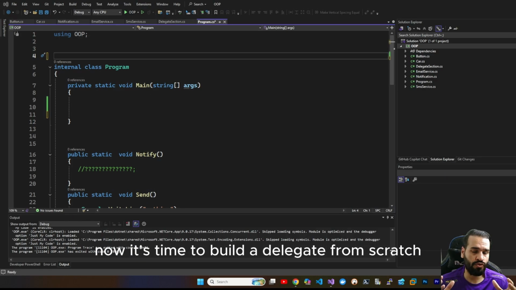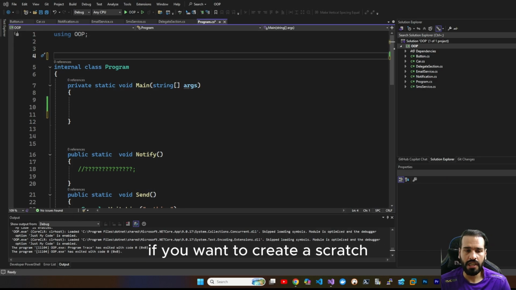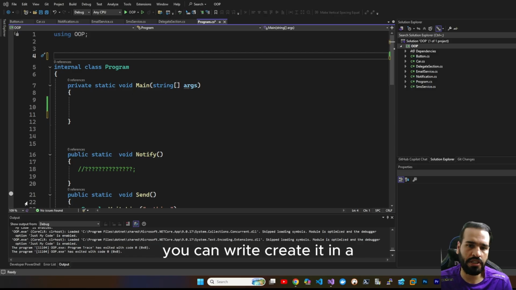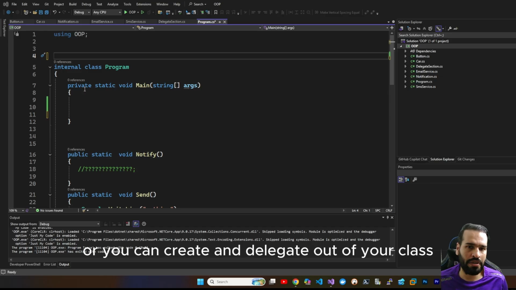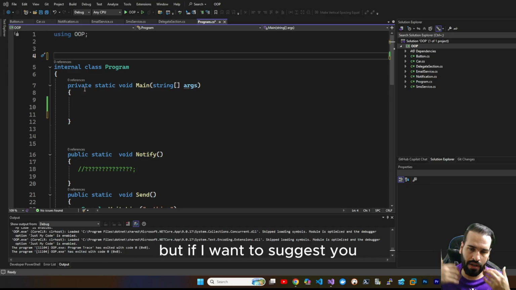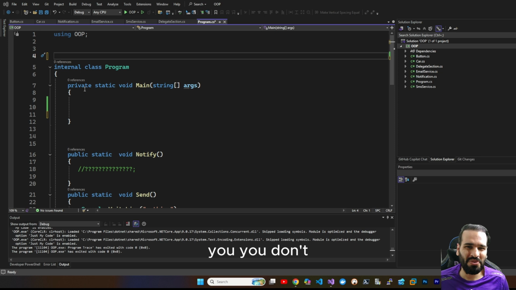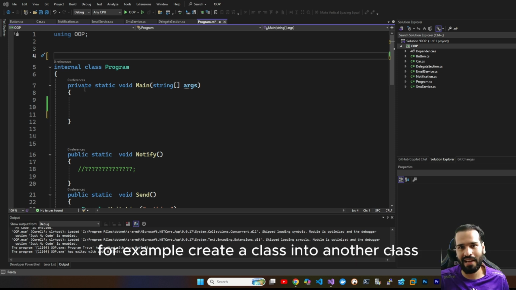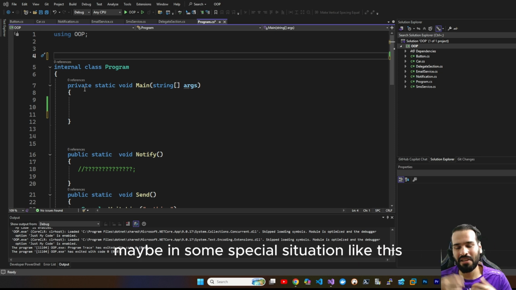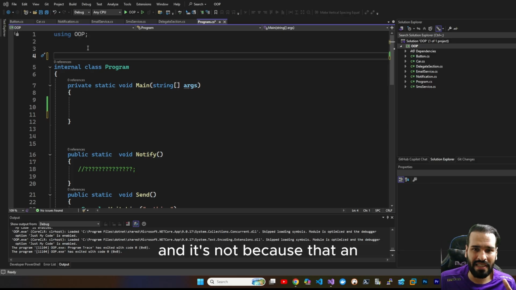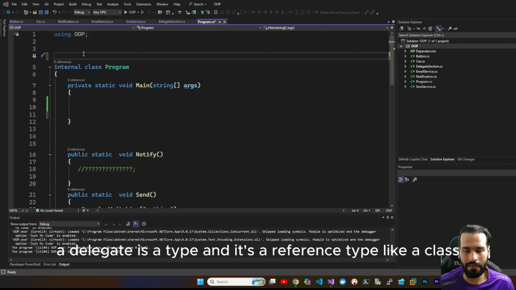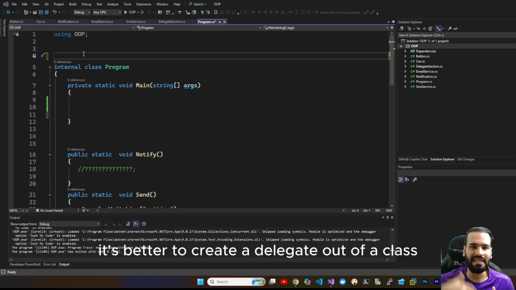Now, it's time to build a delegate from scratch. You can create a delegate inside your class, or you can create a delegate outside of your class. But I suggest you don't create a delegate inside another class, except maybe in some special situation like a nested type. A delegate is a type, and it is a reference type like a class, so it's better to create a delegate outside of a class.